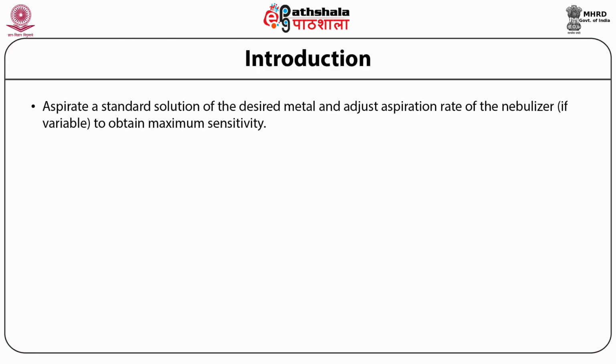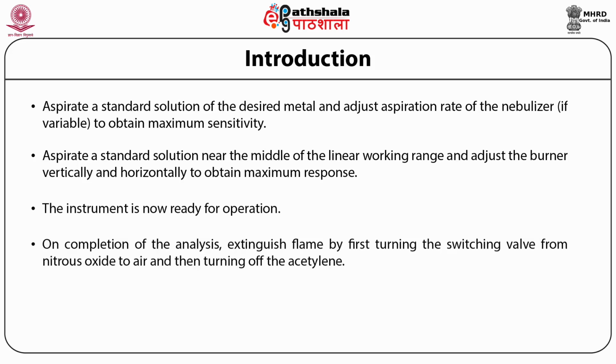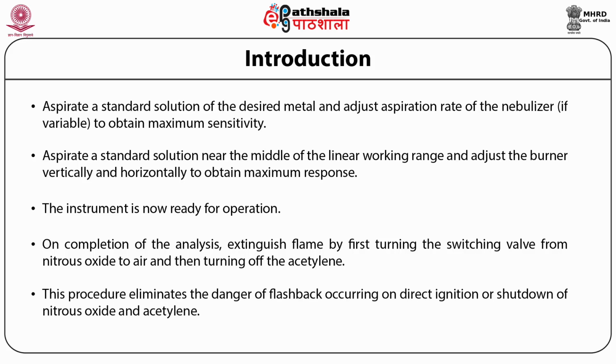Aspirate a standard solution of the desired metal and adjust the aspiration rate of the nebulizer to obtain maximum sensitivity. Aspirate standard solution near the middle of the linear working range and adjust the burner vertically and horizontally to obtain maximum response. The instrument is now ready for operation, and on completion of the analysis, the flame is extinguished by turning the valve from nitrous oxide to air and then turning off the acetylene. This procedure eliminates the danger of flashback occurring on direct ignition or shutdown of nitrous oxide and acetylene.